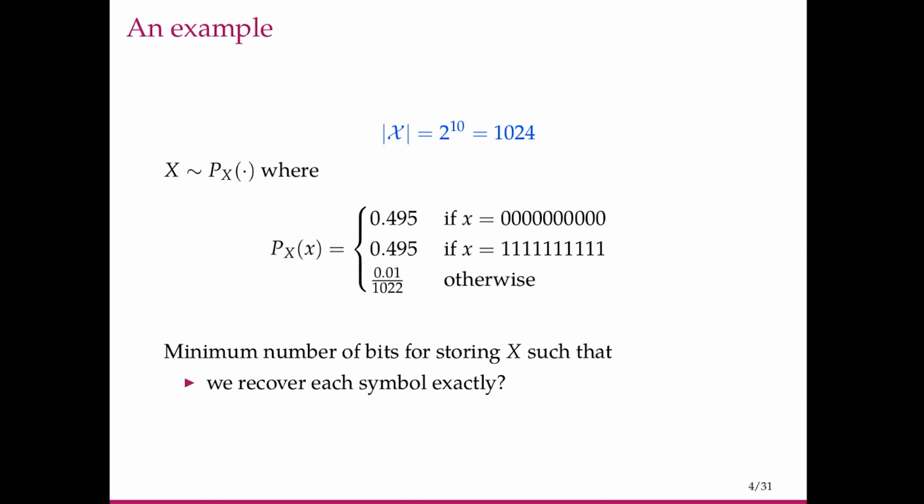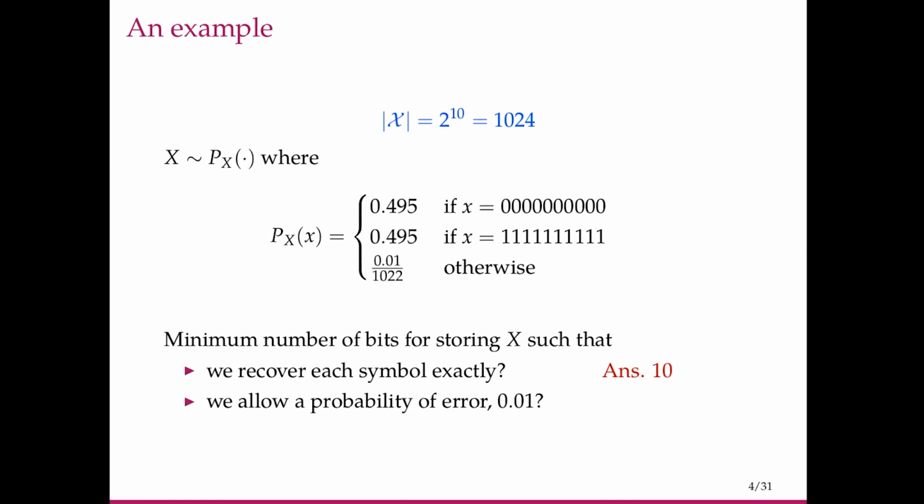Now, what is the minimum number of bits for storing an outcome from this source such that we recover each symbol exactly? If we want to recover every symbol exactly, then we have nothing much to do because these are all 10-bit sequences. We have to use 10 bits to represent all of them so that we can recover all of them.